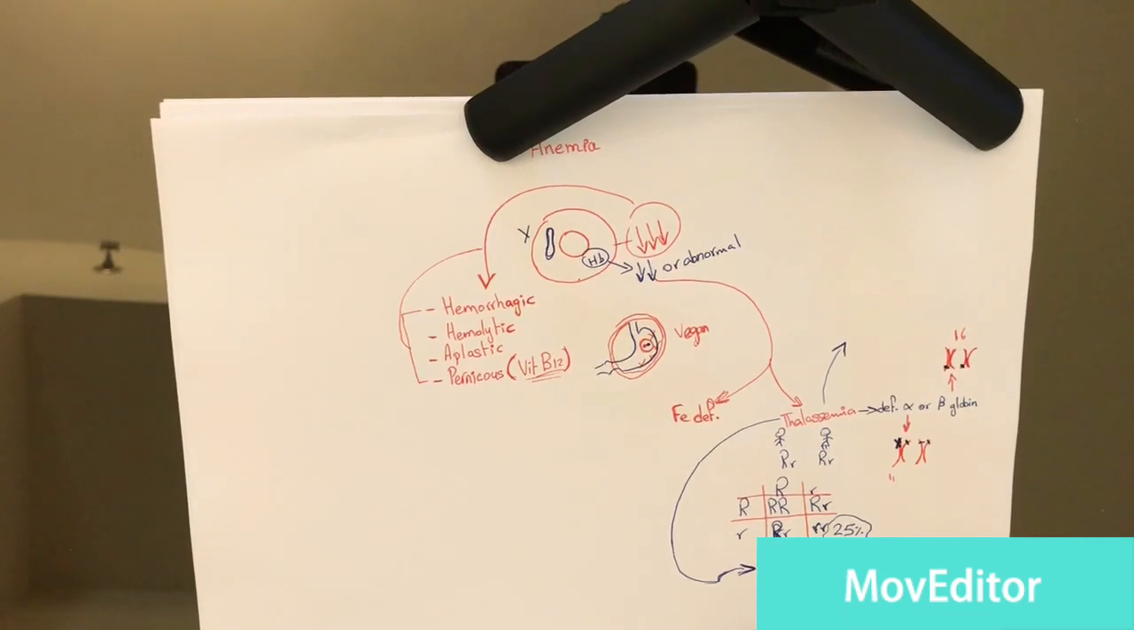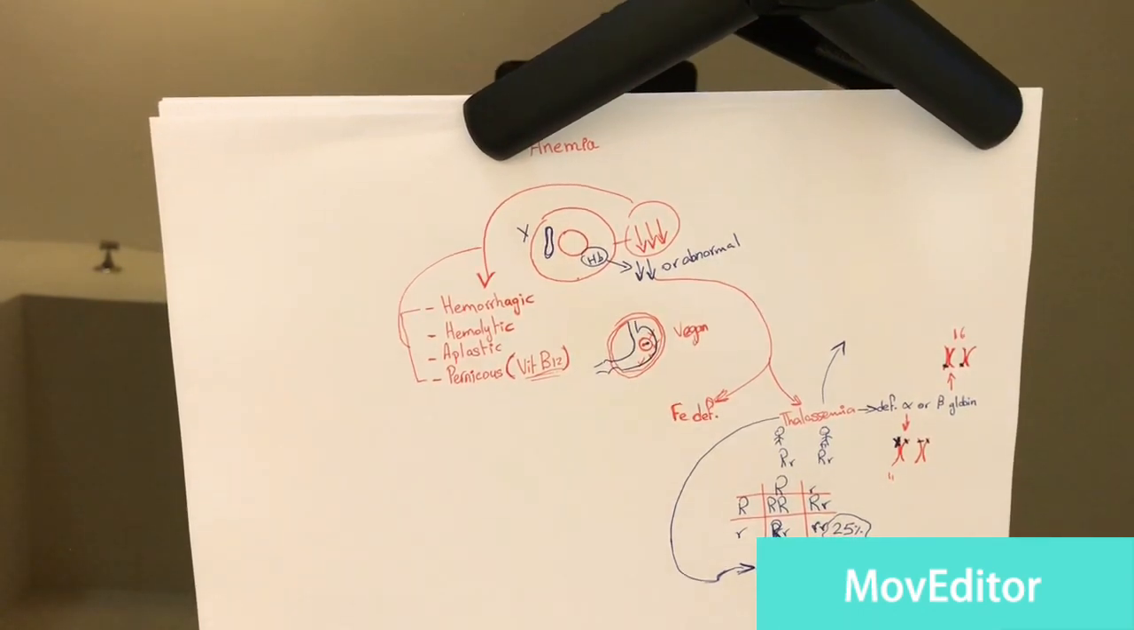Another problem is bone deformities. Why is that? Because the body will start to try to compensate and make more red blood cells. So the bone marrow, which is located inside the bones, will start to enlarge and expand because it's trying to make more red blood cells. Also, you can have slowed growth rates.